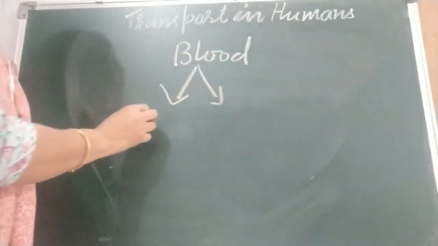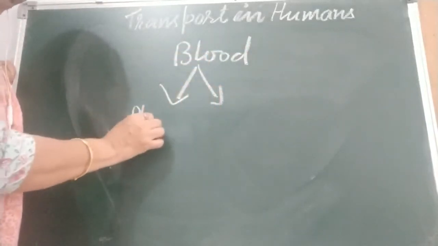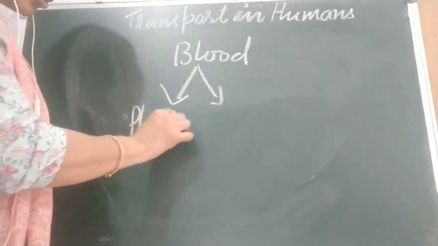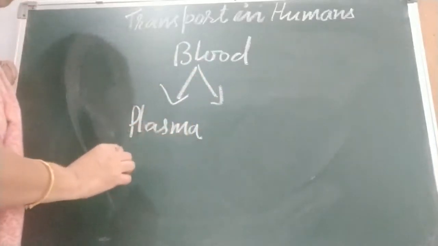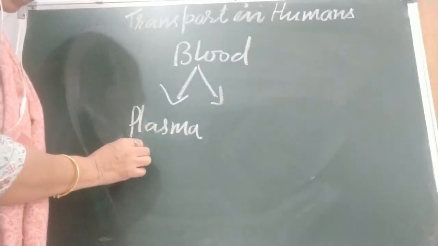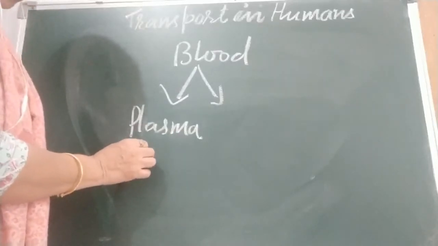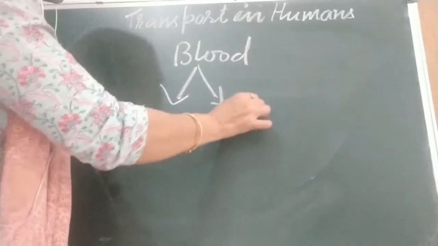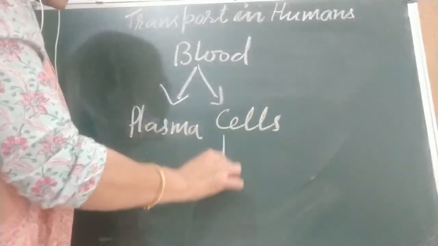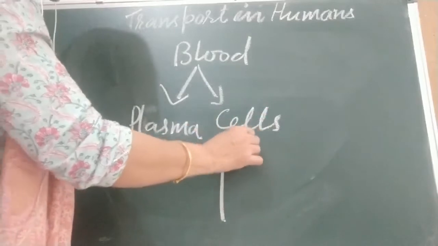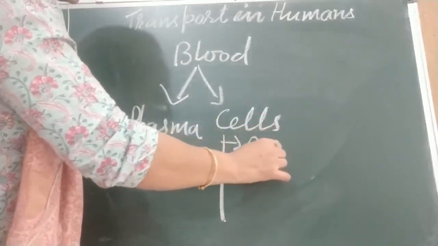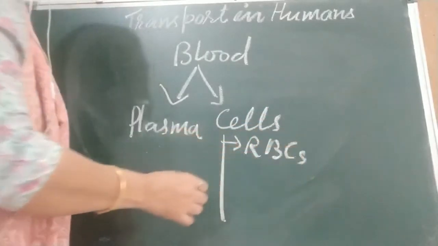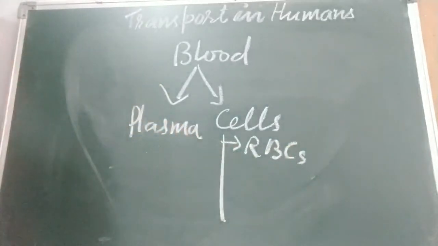One is the liquid part, that is plasma. This plasma is straw colored, pale yellow. In this plasma there are many cells. Three types of cells are there. First is RBC. We also call it red blood cells or red blood corpuscles.